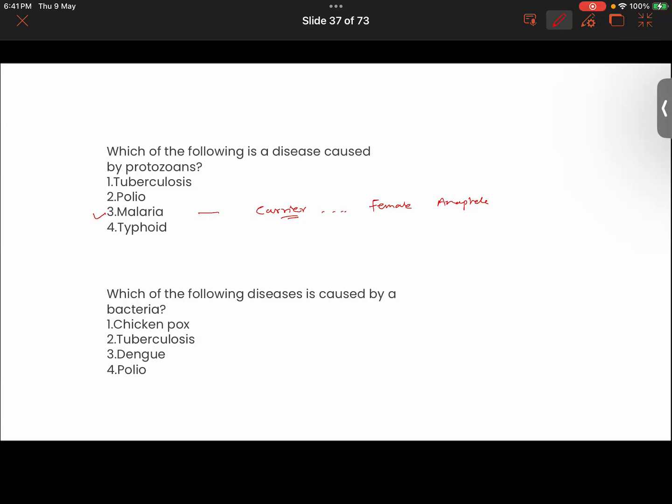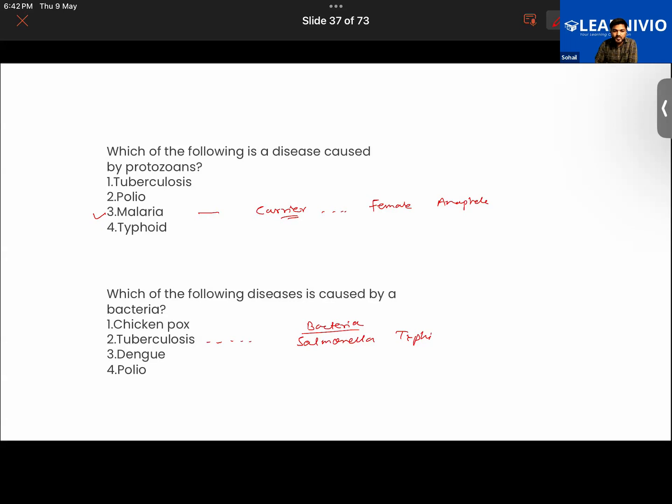Okay, which of them is caused by a bacteria? Out of chicken pox, tuberculosis, dengue, and polio, which is caused by bacteria? Tuberculosis. Very good. And what is the name of the bacteria responsible for causing this? Anyone? I have told this in the class. If you can recall, it is Salmonella typhi. Make sure that you keep this in mind.